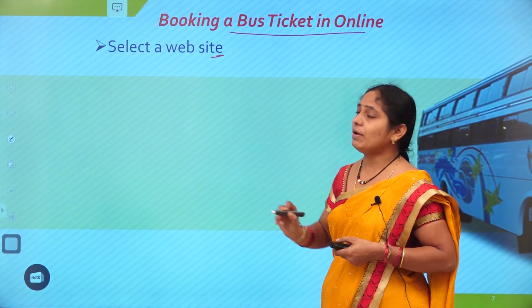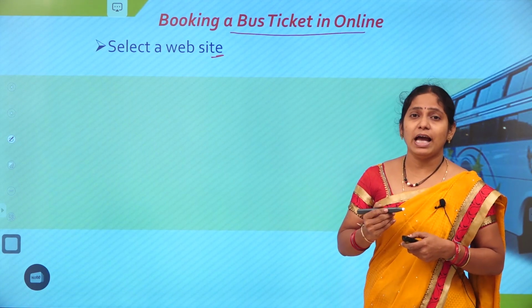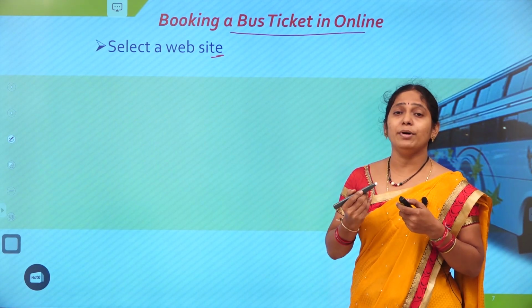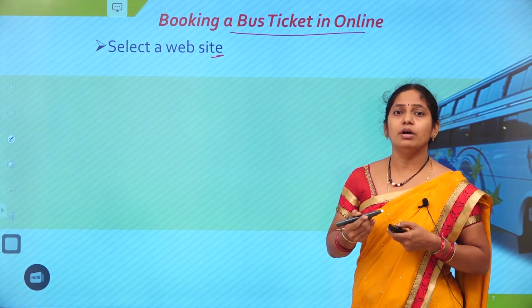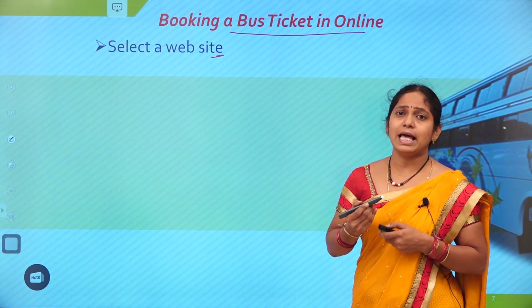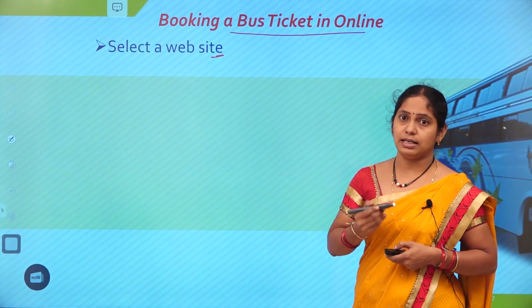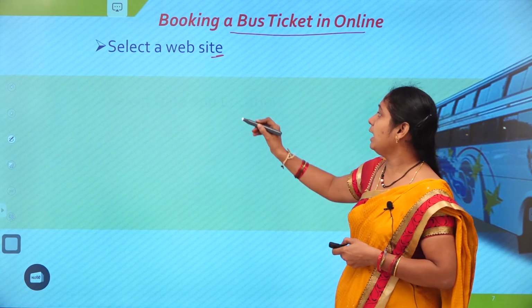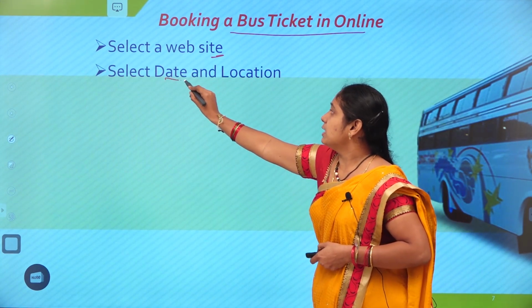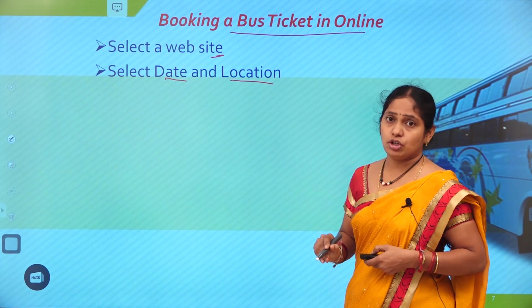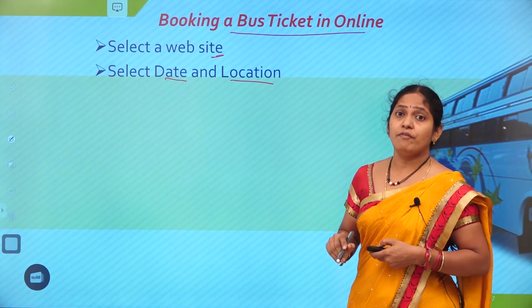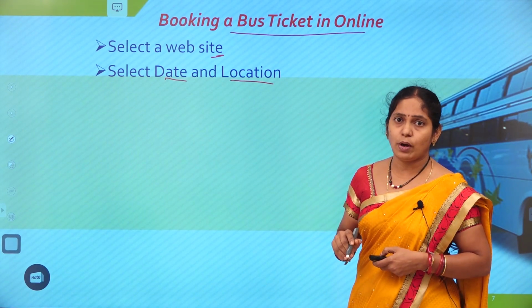We have to select the website first. There are multiple websites to book the ticket online. Select one of the websites. That is the first step we need to do. And then select the date and location: on which date you want to move, and from where you want to move. That we need to identify next.